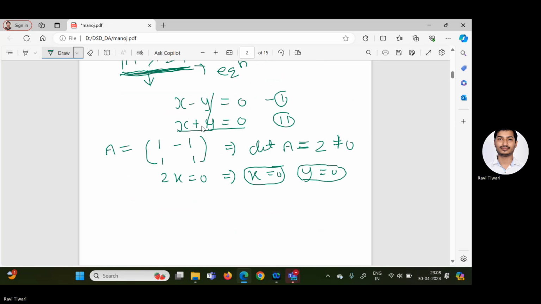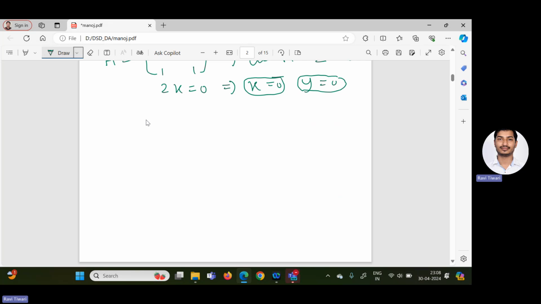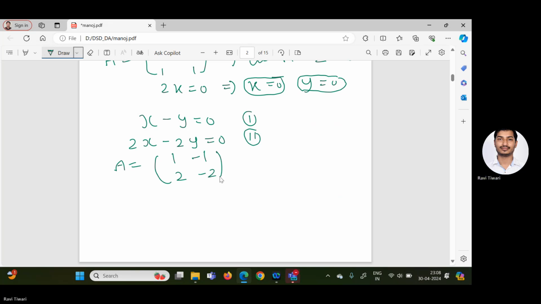One more example. Suppose this question is given: x minus y equal to 0, and the second equation, I will assume 2x minus 2y equal to 0. Equation first and equation second. Now if I am going to solve these two equations, again I will form the determinant of the coefficient matrix. So 1, -1, 2, and -2. In this case, what will be determinant of A? If you calculate determinant of A, this is -2 and +2 equal to 0. So it means determinant of A equal to 0.